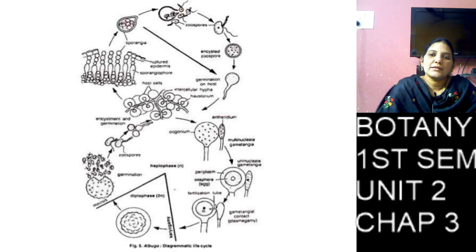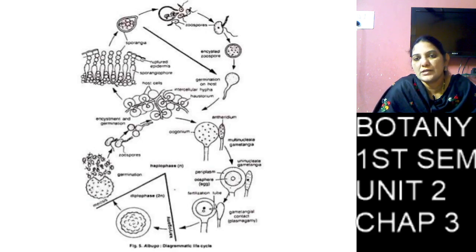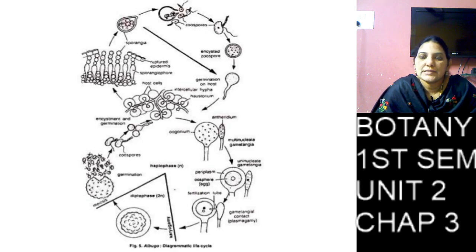and they search for the host cell, and when the host tissue is available, they lose their flagella and the zoospore enters the host cell, and they undergo so many divisions and form one mycelium, a long thread like structure, that is called mycelium.